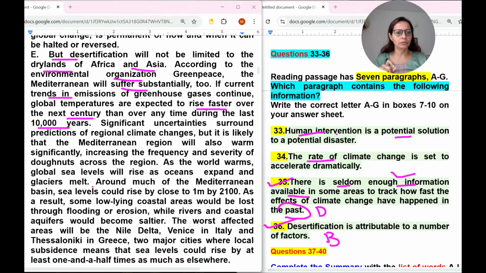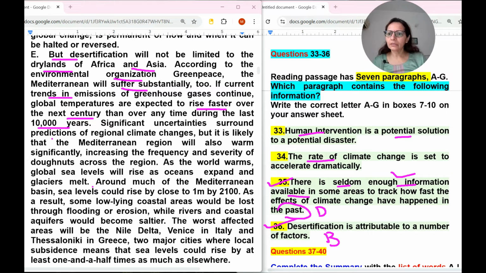Human intervention, potential solution. The rate of climate change is set to accelerate dramatically. Okay, global temperatures are expected to rise faster over the next century. So this is also, I think, matching. But yes, let's read it fully.